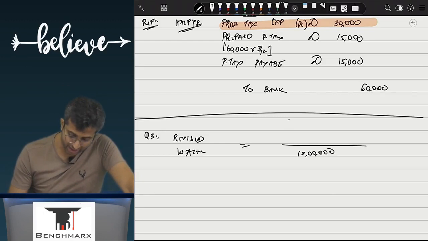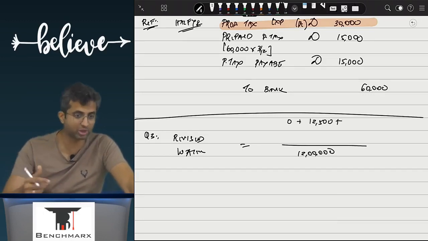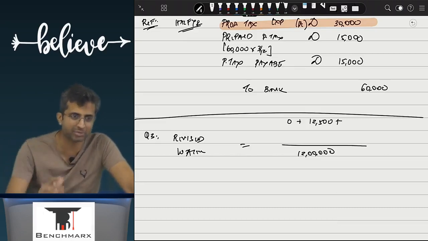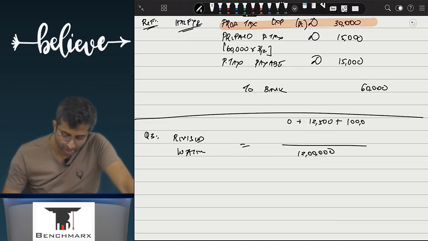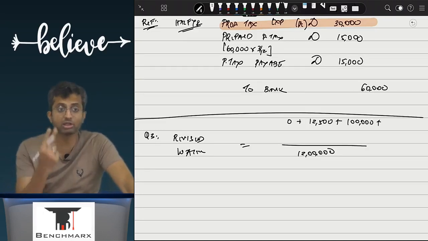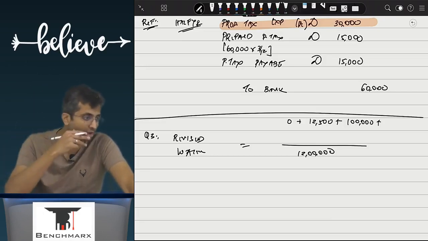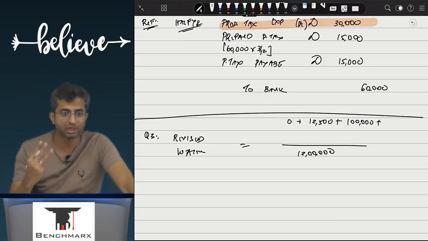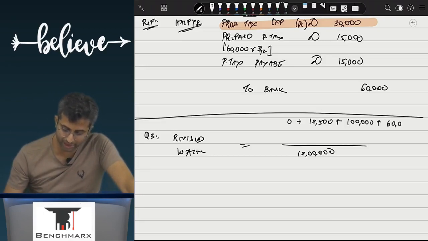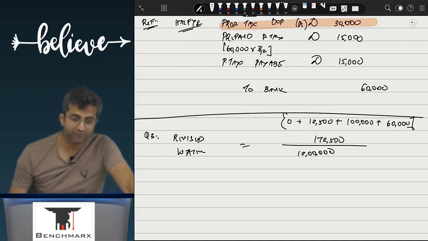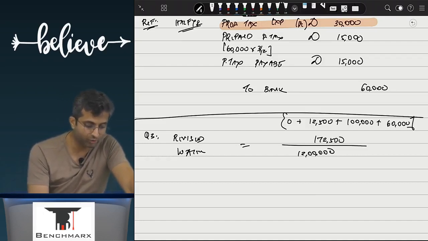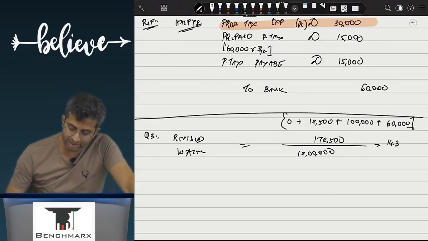And what is my tax? 0 plus 12,500 for the next 2,50,000. That's 2,50,000 into 5%. And then for another 5 lakhs, 5 lakhs into 20%, that is 1 lakh. Is there anything still remaining? Another 2 lakhs are remaining. अभी आपका 12 हो गया. So the last 2 lakhs will be taxed at the rate of 30% and hence 60,000 का यहाँ पे tax लगेगा. And hence your total amount will be 172,500. This is 172,500 divided by 12 lakhs. In percentage this is 14.375.